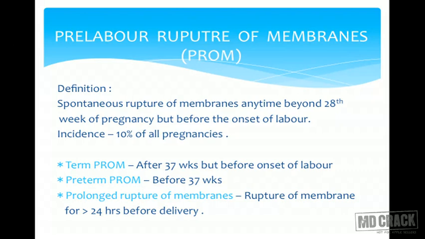If the membranes rupture after 37 weeks but before onset of labor, it is called term PROM. If membranes rupture before 37 completed weeks, it is called preterm PROM. And if the rupture of membrane is for more than 24 hours before delivery, then it is called prolonged rupture of membranes.